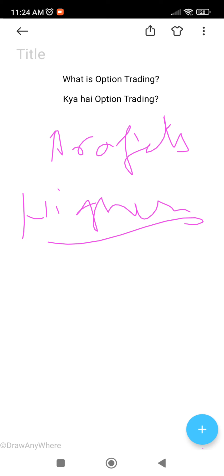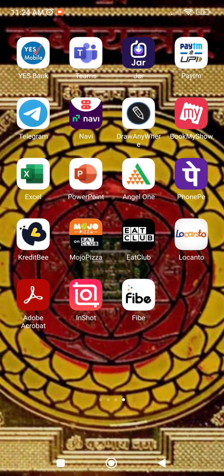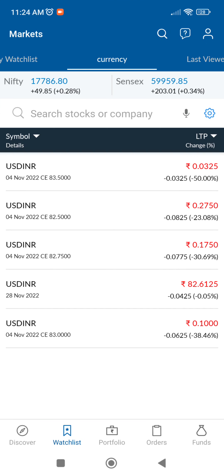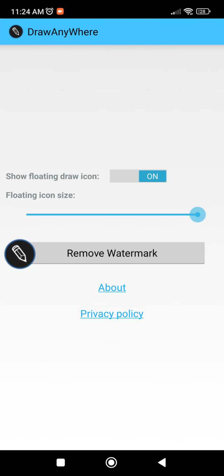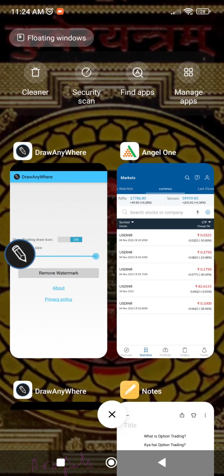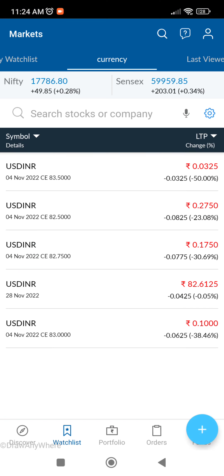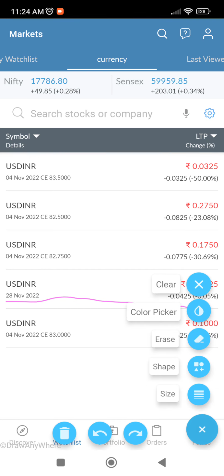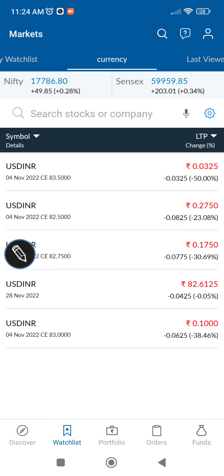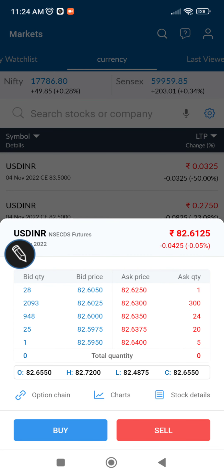Let me give you one live example, friends. Let's go to Angel Broking, where I have my account, where I track USD INR. Okay, so one sec, let me take a marker. Okay, so here if you can see, friends, I am tracking USD INR futures. Okay, and based on that I have my options also, which I have made a note of. So let's go to this option chain.